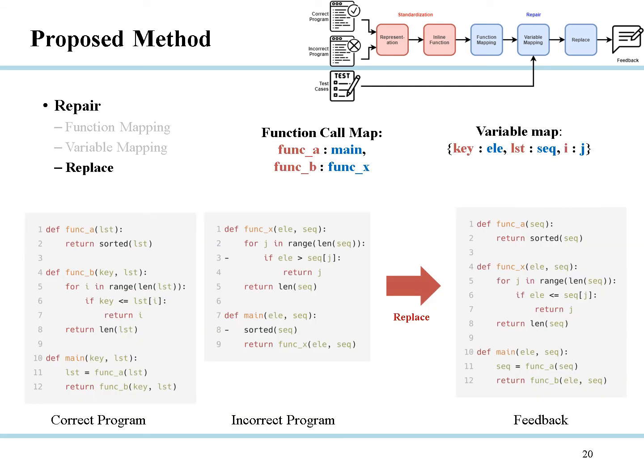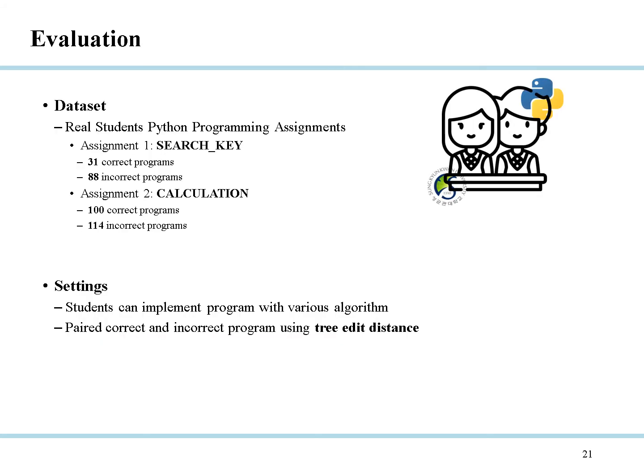Finally, feedback is generated by replacing the function and variable names in the correct program and the incorrect program using the mapped information. To check the performance of Munch, we collected programming assignment submissions from real students in our Python course, and we collected 333 programs.